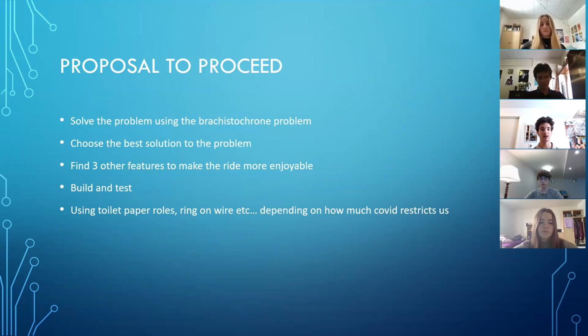To build and test our scale model, we will be using Beamish Monroe facilities and our budget provided to buy materials and build a scale model. Some possible materials we have thought of using are toilet paper rolls and rings on wires. How large our scale model is will depend on how much COVID restricts us.